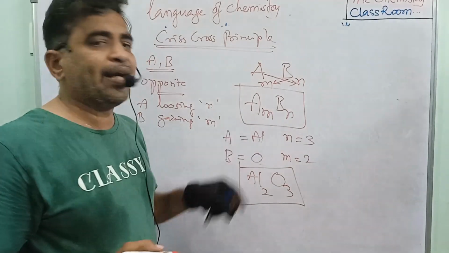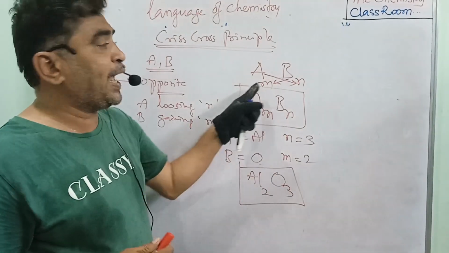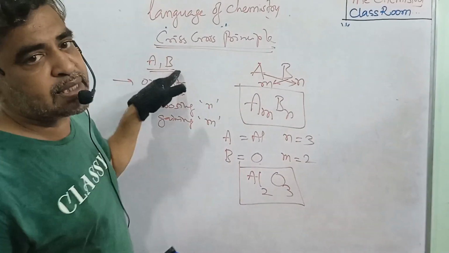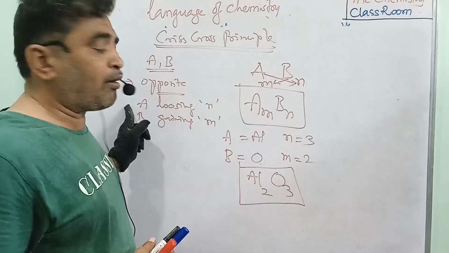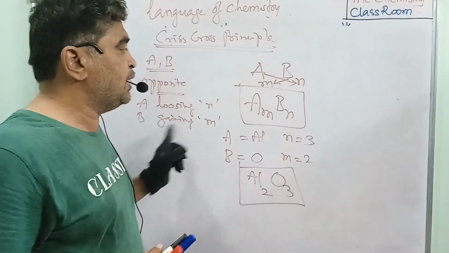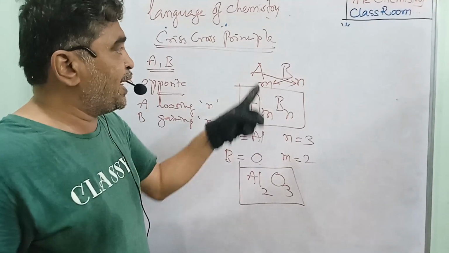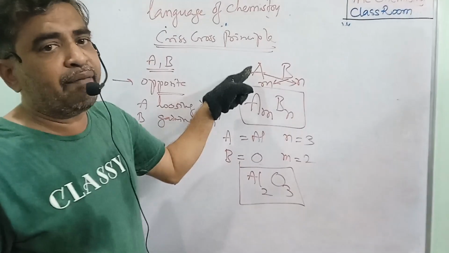So here we are getting one criss-cross principle. The criss-cross principle is A_M B_N. In this, A and B are the elements. They have opposite properties. A is losing electrons, B is gaining electrons. The gained electrons and lost electrons are crossed. The A valency is multiplied with B, and the B valency is multiplied with A.